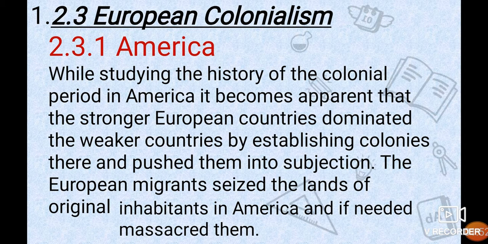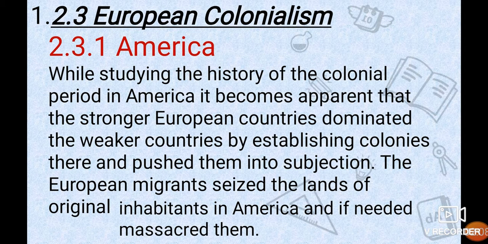While studying the history of the colonial period in America, it becomes apparent that the stronger European countries dominated the weaker countries by establishing colonies there and pushed them into subjection.